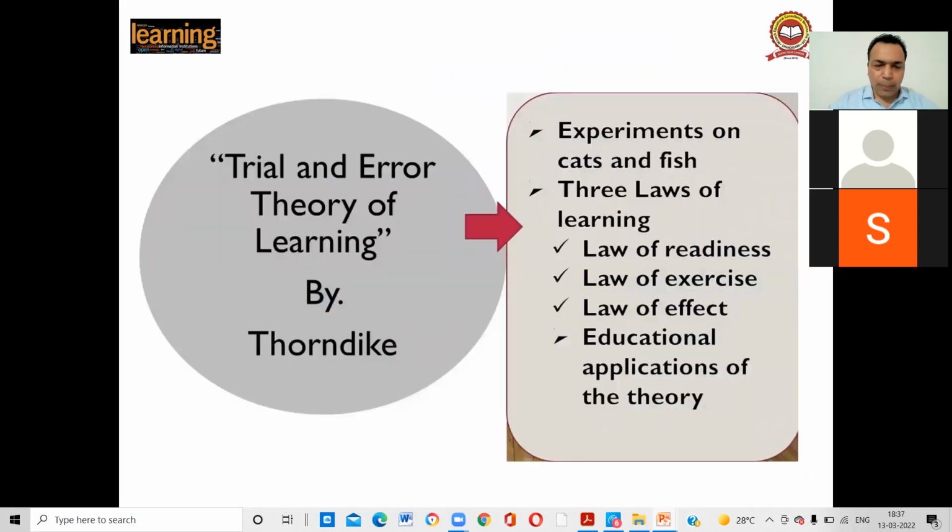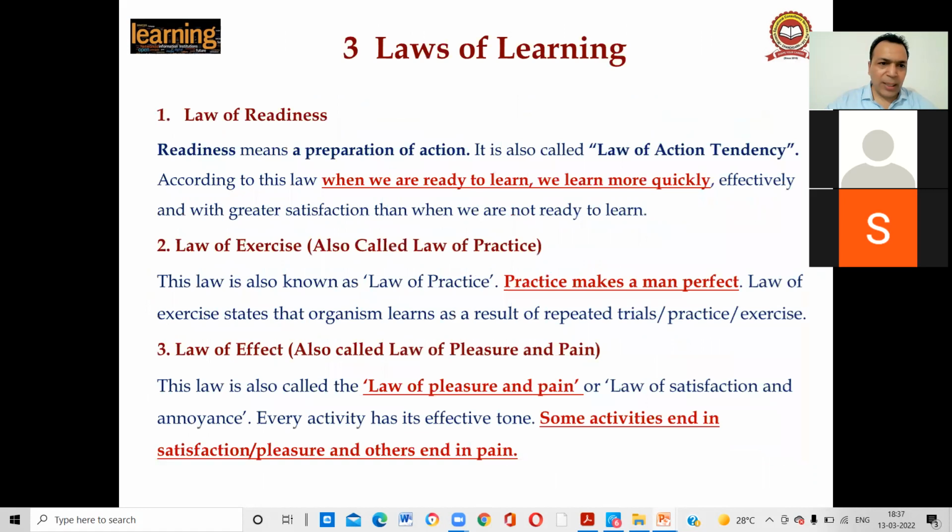Based on this theory of learning, with the experiment conducted on the cat, Thorndike gave us three laws of learning: the law of readiness, the law of exercise, and the law of effect. First, Thorndike wants to say that readiness means preparation for action. When we are ready to learn, we learn more quickly. So whenever you have to start your topic, first make the student ready.